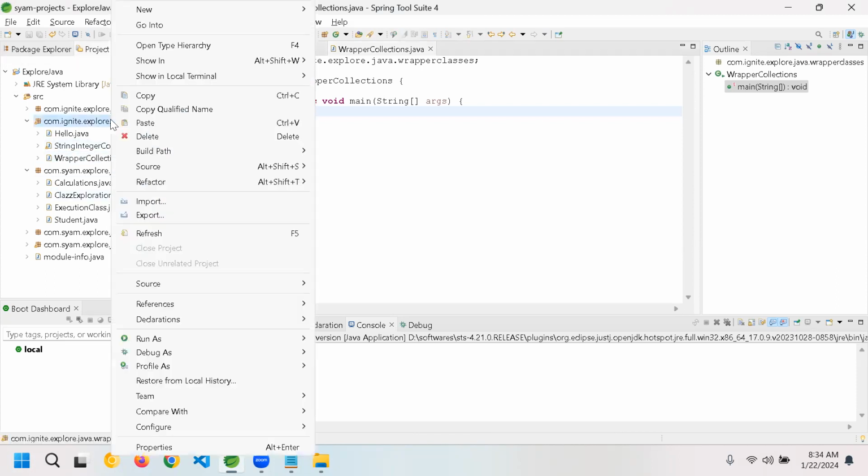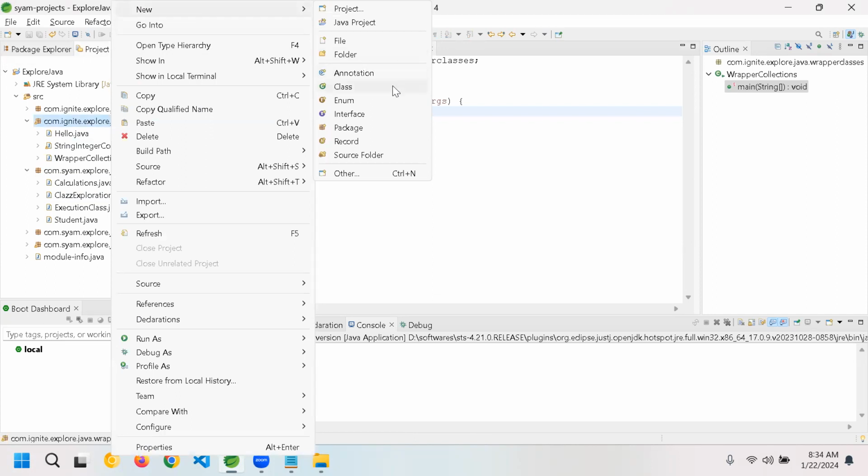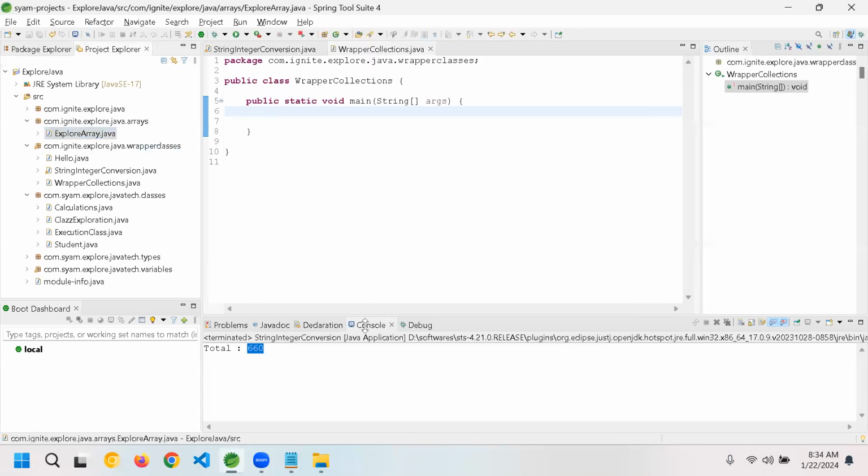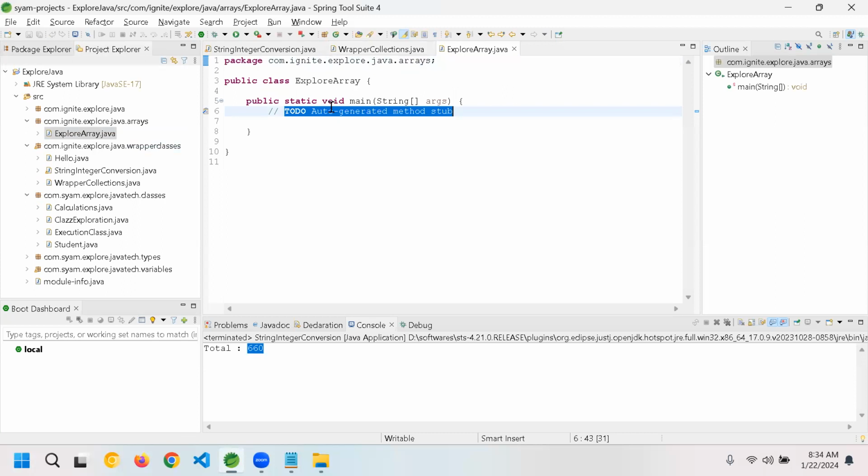Okay, let me create a new class. I want to go with an arrays package. Explore array. Your point is correct, Nischal, but that's not a live example.